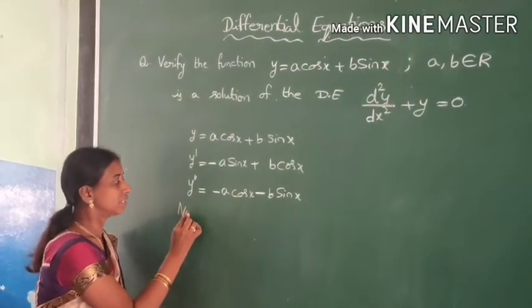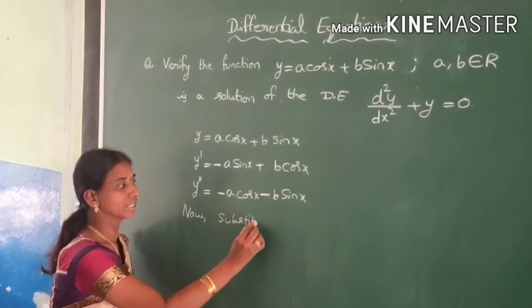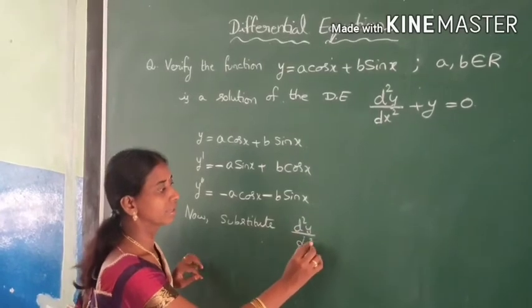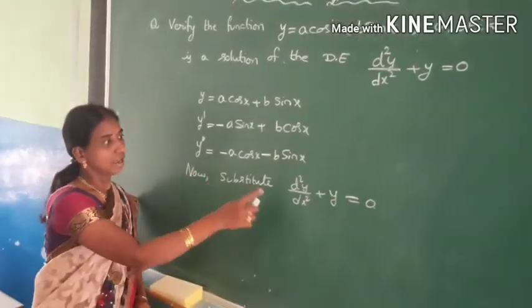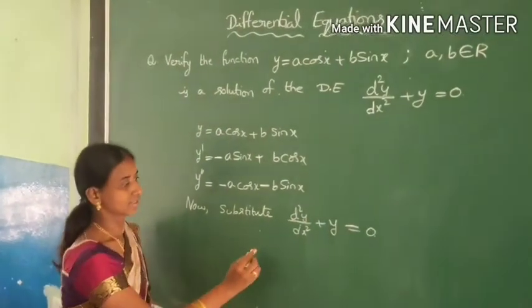Now substitute these in the given differential equation, that is d square y by dx square plus y is equal to 0. Substitute and check it. Y double dash is nothing but d square y by dx square.